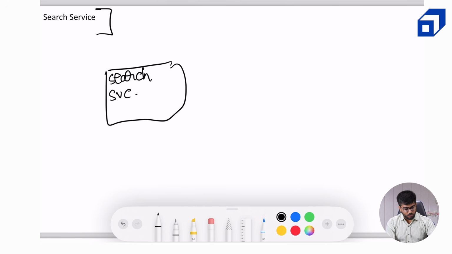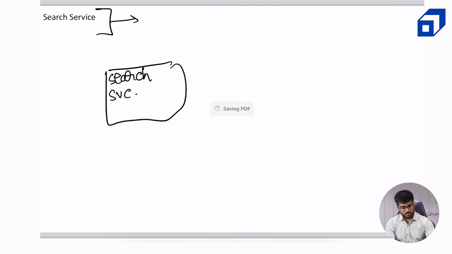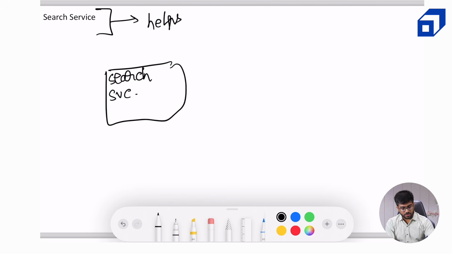Okay, so it helps with the search experience of the user. Now my choice of database for this particular service would be an Elasticsearch cluster. I will tell you why an Elasticsearch cluster is helpful for us.